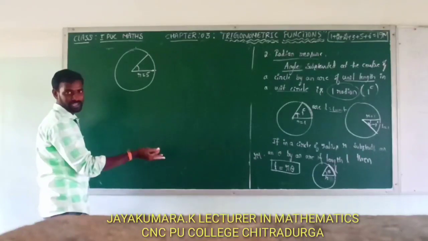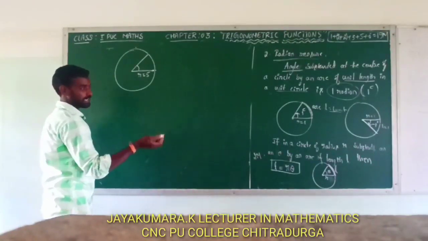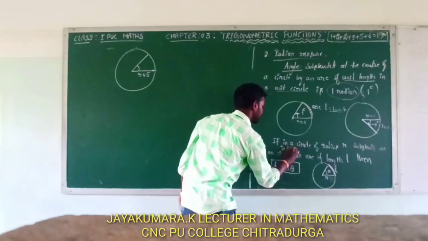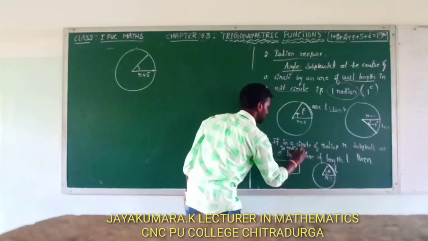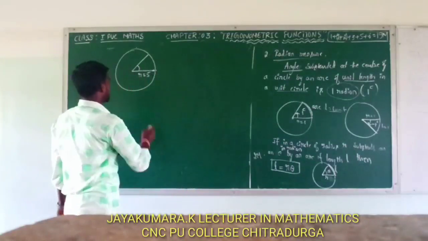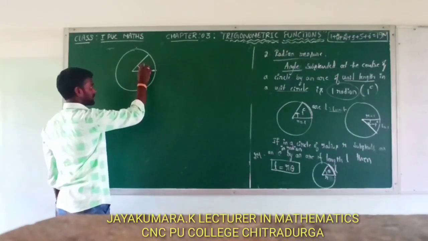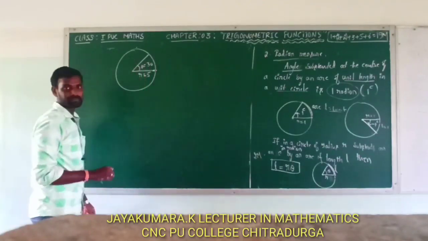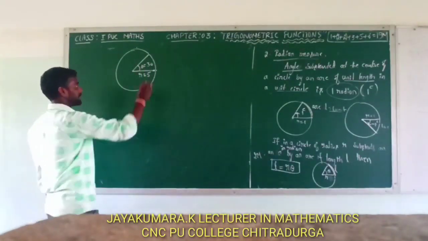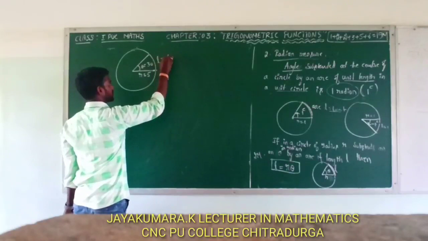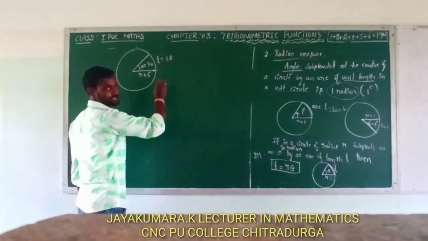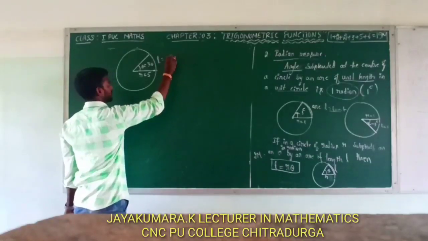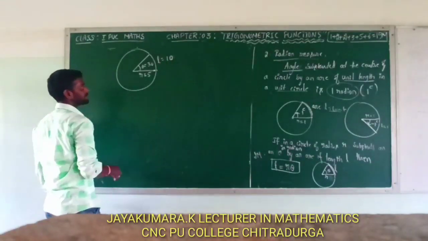Here subtends an angle theta in radian. Here theta is equal to, for example, 30 degree. And length of this arc L is equal to 10 meters. Okay, 10 units. Here 10. Then theta is equal to question mark.